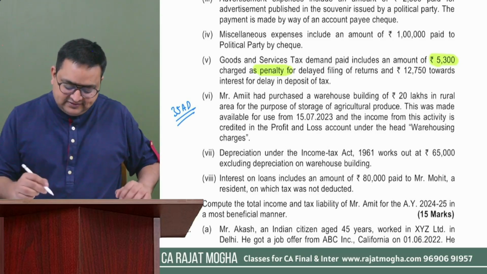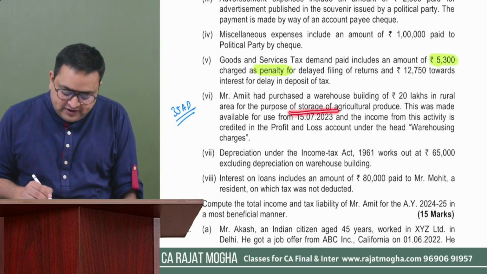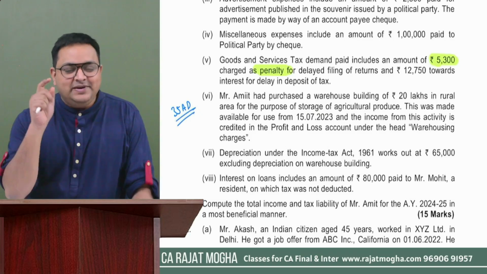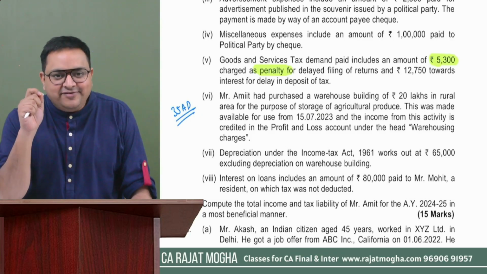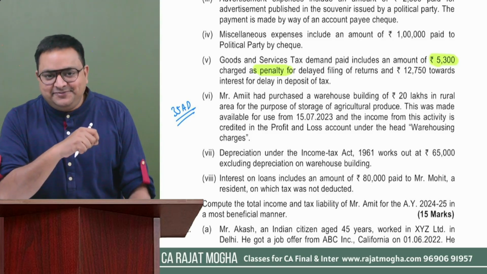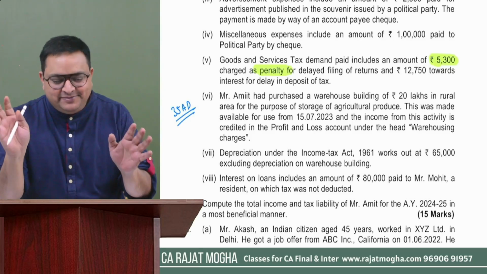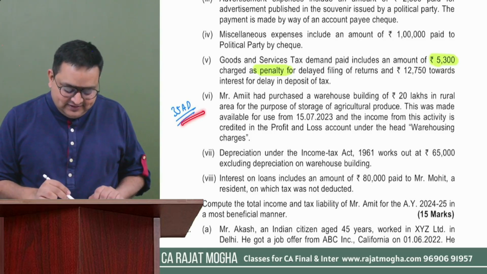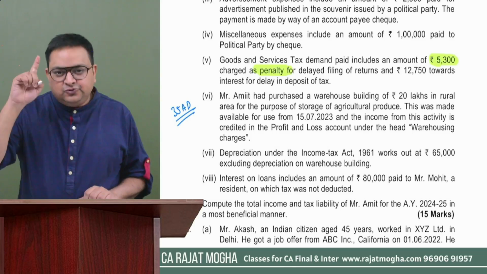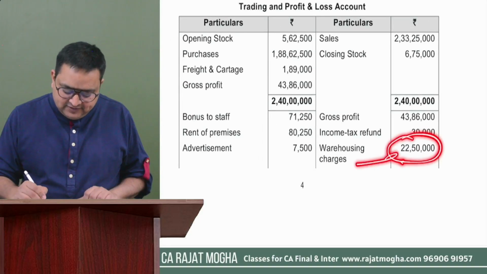So this person has purchased a building and is into this business, sorry, into storage of agriculture produce. So it is covered under section 35AD. But also please remember, 35AD is only allowed if the assessee is following the optional tax regime. If the assessee is following the default tax regime, then we are not going to allow 35AD. Remember this, right? Okay. So if the assessee is following the optional tax regime, then we can allow this. So in this case, they are saying that the 22,50,000 was the income from this warehousing operation.